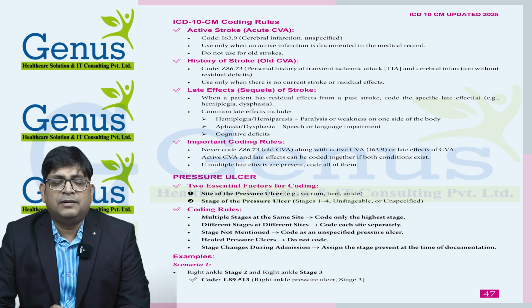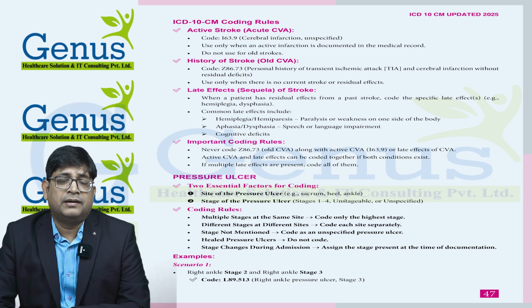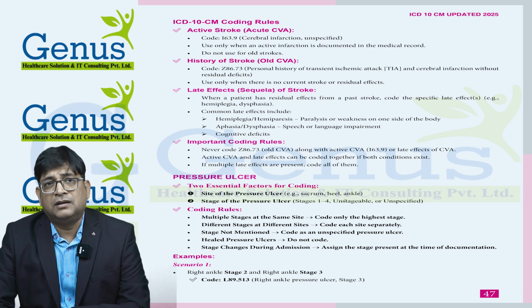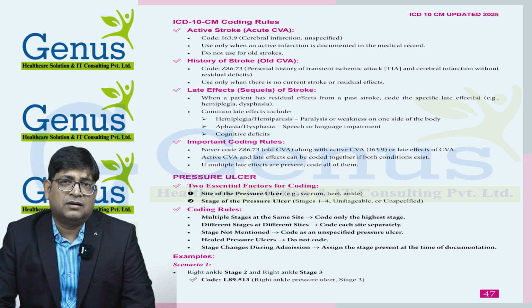But most of the time we will get a late effect of stroke. It can be immediately, after 1 month, 1 year, or maybe 2 years. So there is no time limit for a late effect, and a late effect is also known as a residual effect.